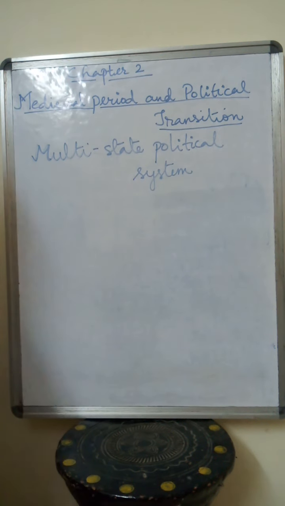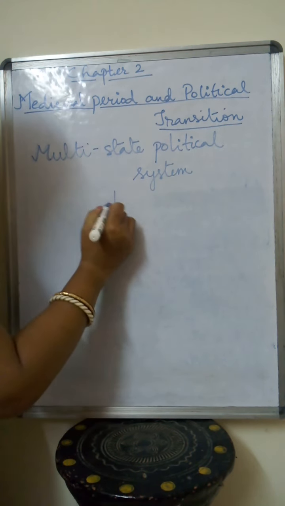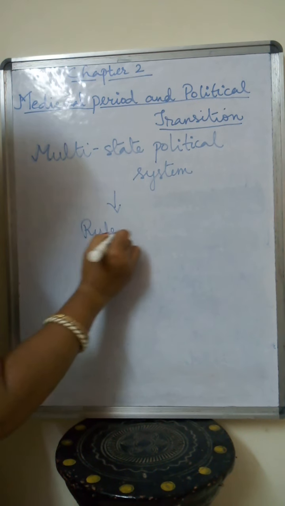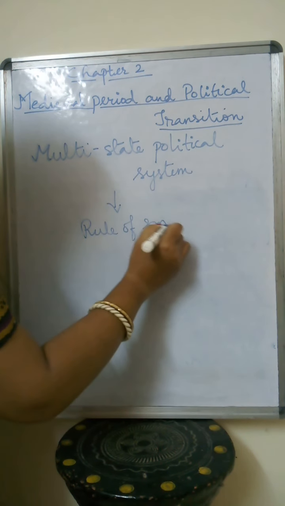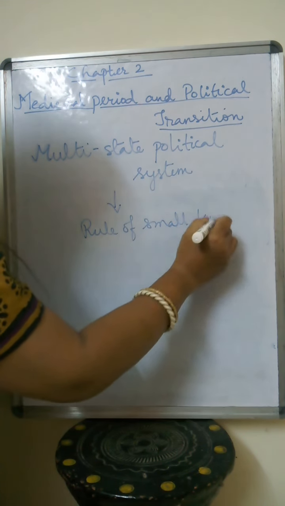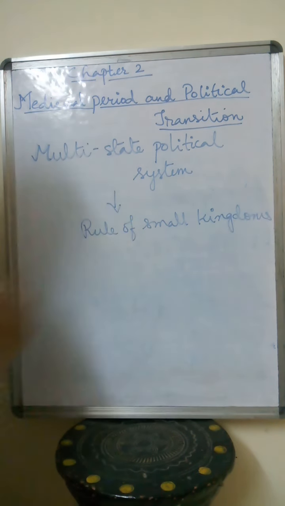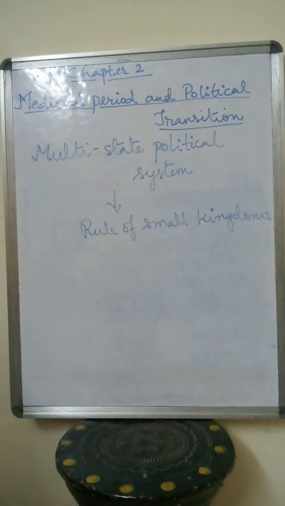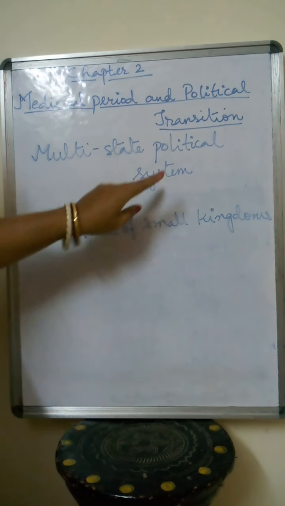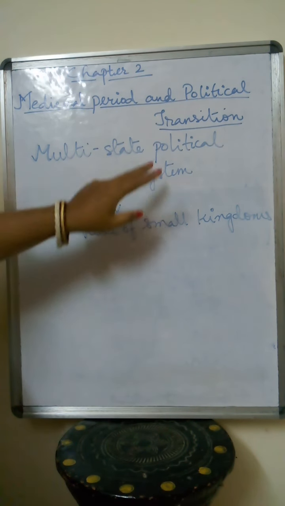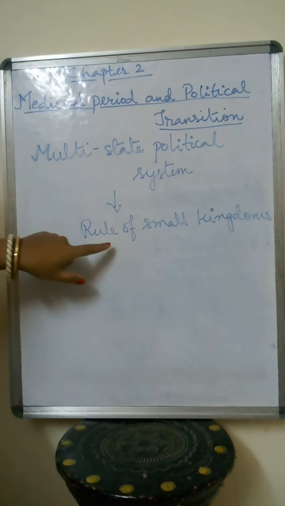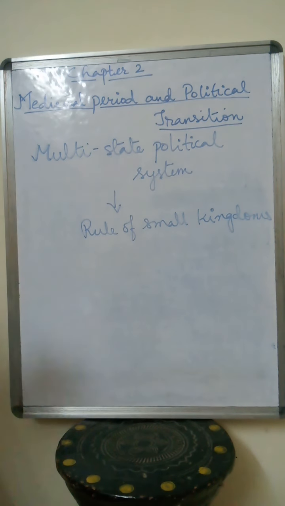Here you have the rule of small kingdoms, which the Turks, after they came, completely wiped off. So what is the multi-state political system? It is the rule of the small kingdoms.